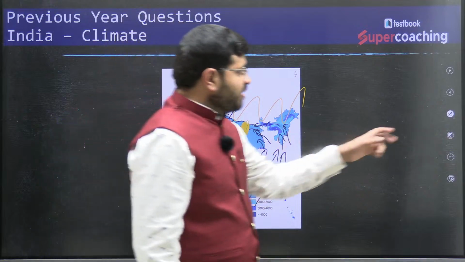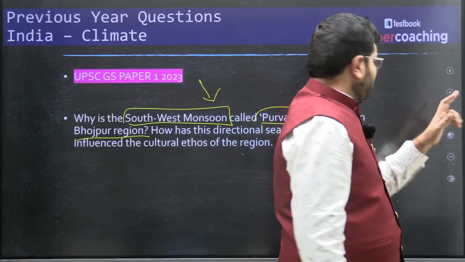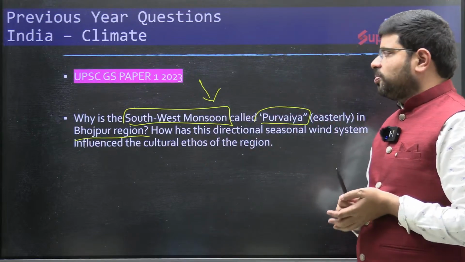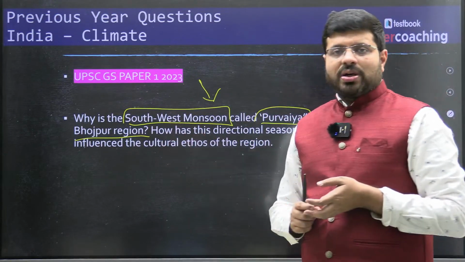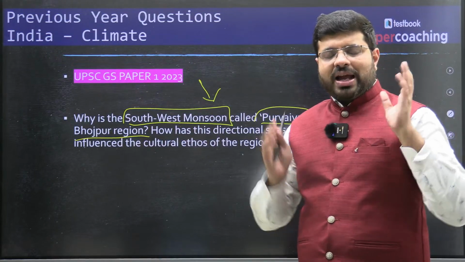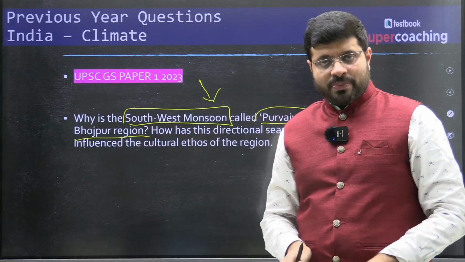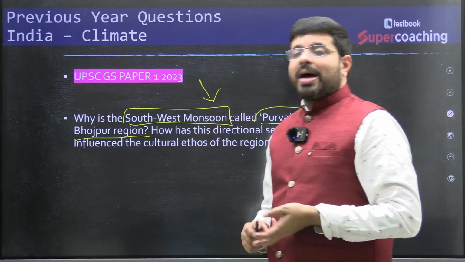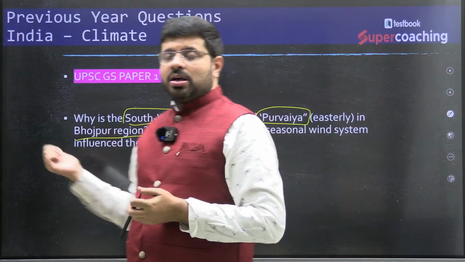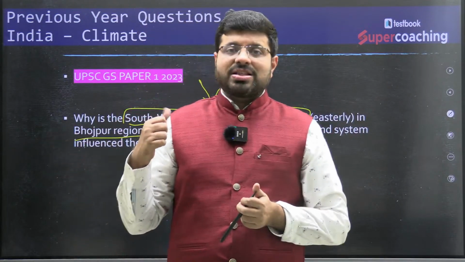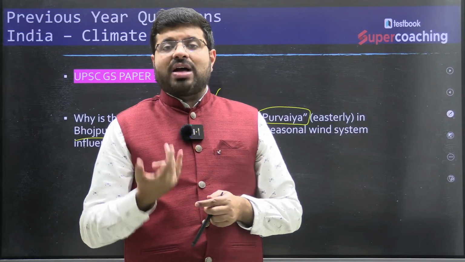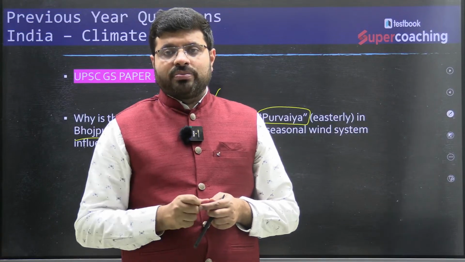If you had seen such a question in the exam, the first thing you would worry about is why it is called Purvaya, easterly, in the Bhojpur region, when it is southwest. What is the direction? If you have had some calmness during the exam and understood what I have explained today, then even without the back-end knowledge of the southwest monsoon being called Purvaya, you will still be able to answer because you now have a command of geography, isn't it?